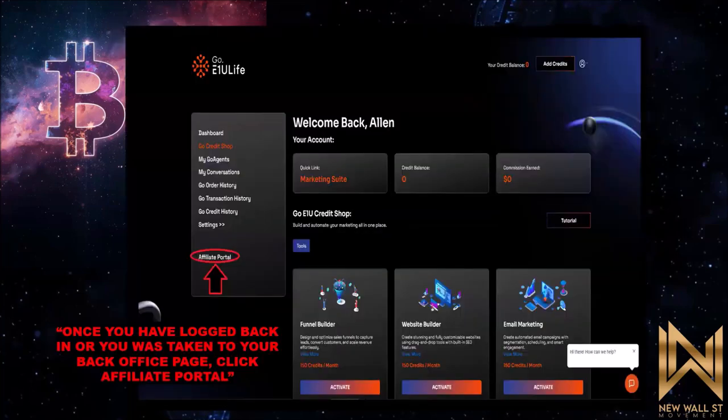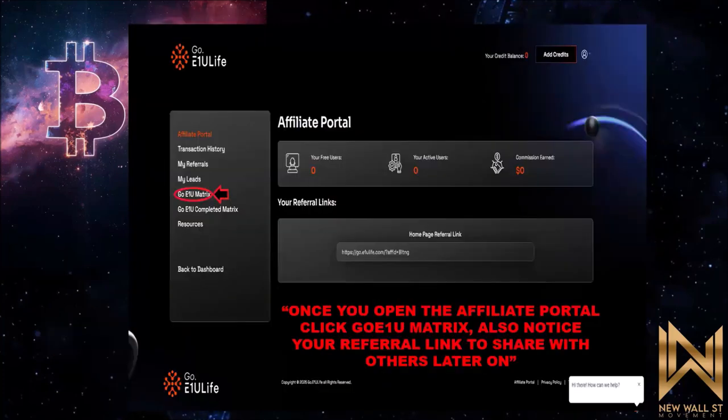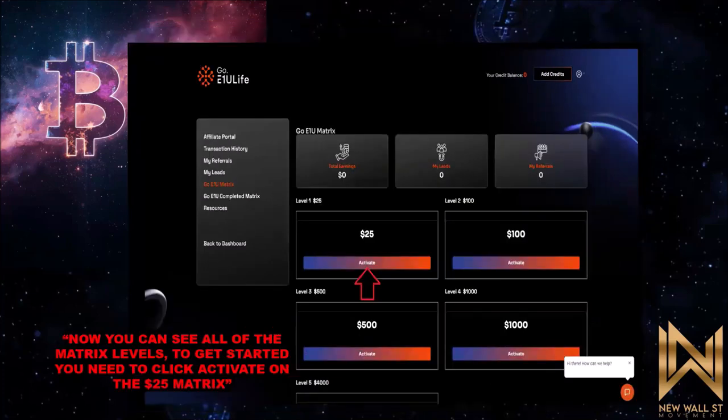Now, once you've logged back in or once it's gone through, it's going to take you to what we like to call your GoE1U back office. In your GoE1U back office, you're going to just click on affiliate portal. You're going to agree to the terms and agreements. From there, you're going to click where it says GoE1U Matrix. Once you click that, it's going to open up another portal that's going to show you all the different matrix amounts that you can join here at GoE1U.